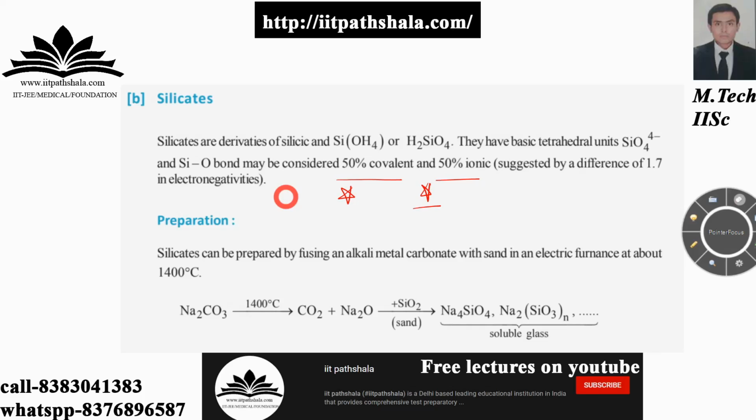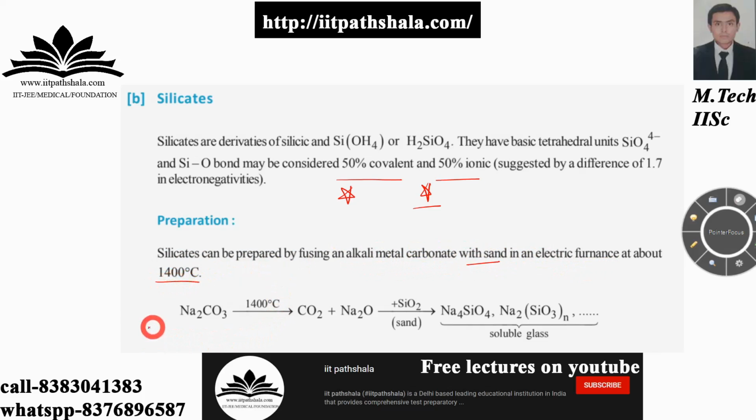You can see this kind of question in your previous year examinations, from NEET itself. It is suggested by a difference of 1.7 in electronegativities. Now, preparation, the most important thing, guys. Silicates can be prepared by fusing an alkali metal carbonate with sand in an electric furnace at about 1400 °C.